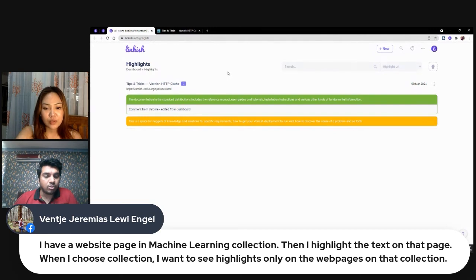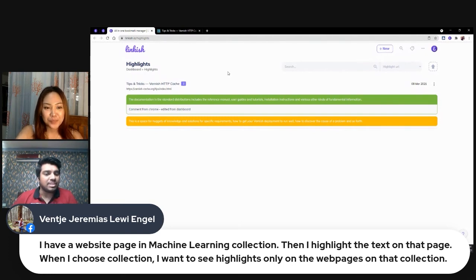I am still not able to visualize this. When I choose a collection, I want to see highlights only on web pages in that collection. Oh, I guess maybe the only thing that's highlighted is the only thing that's going to show up in the collections.